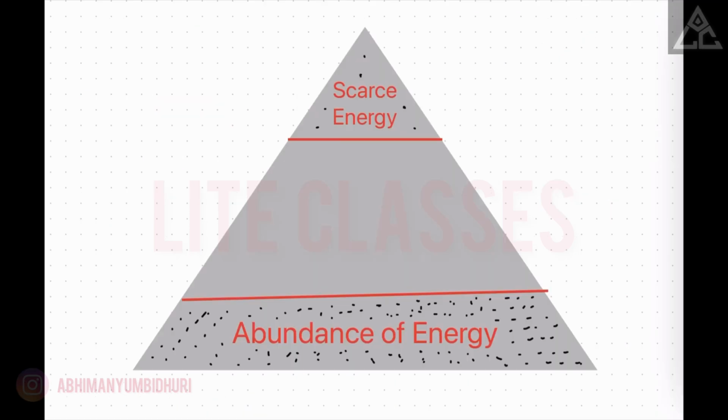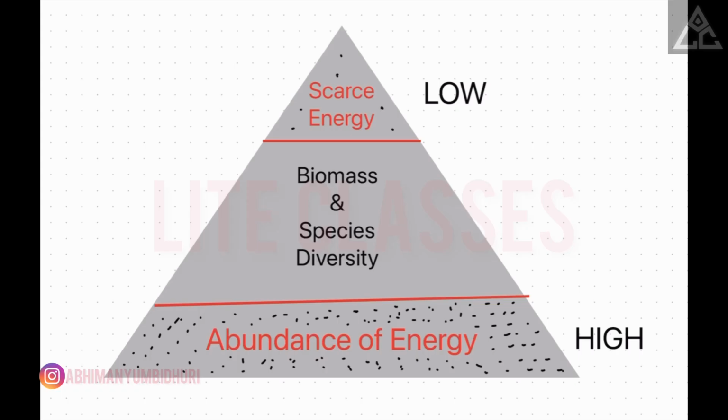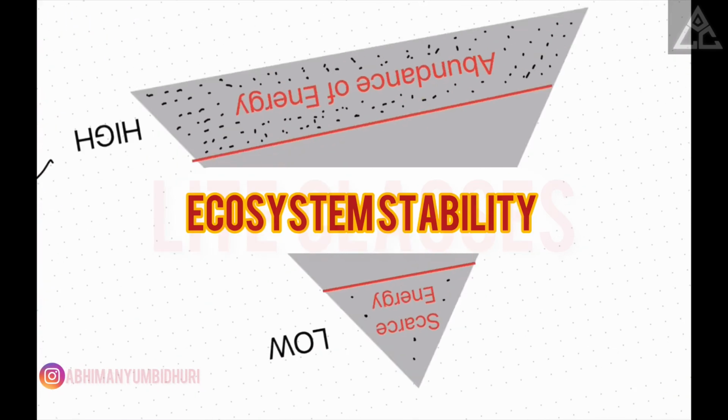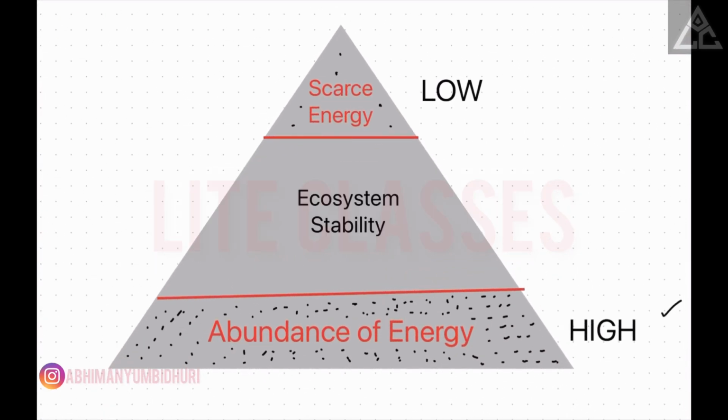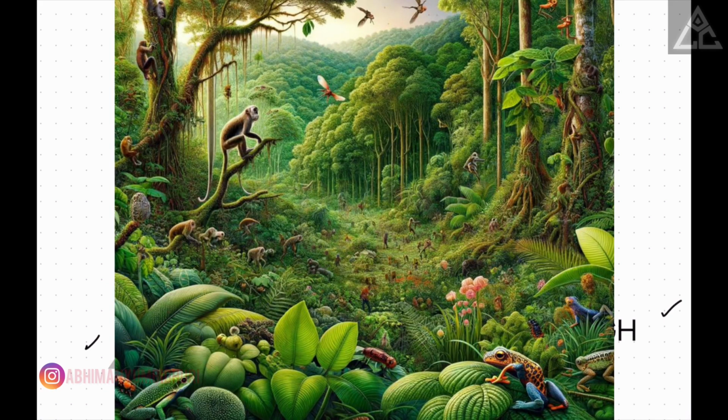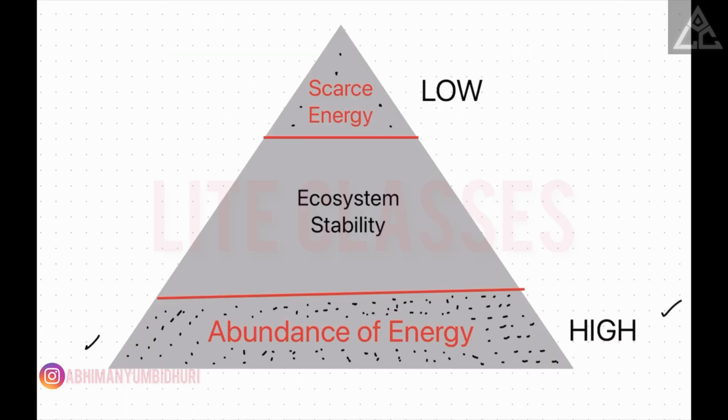Now let's explore the consequences of this energy distribution, high at the bottom and dwindling at the top, and see how it shapes our ecosystem. Abundant energy at lower trophic levels supports a greater biomass and a higher number of species. Producers like plants have ample energy which sustains a diverse array of herbivores and other primary consumers. Higher trophic levels benefit from the stability created by the abundance of energy at the lower levels. This stability ensures a consistent food supply for predators and helps maintain a balanced predator-prey relationship.